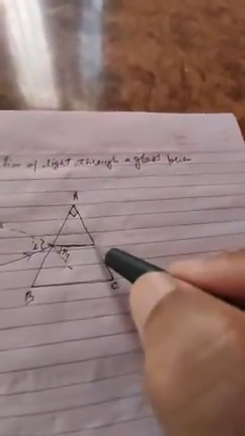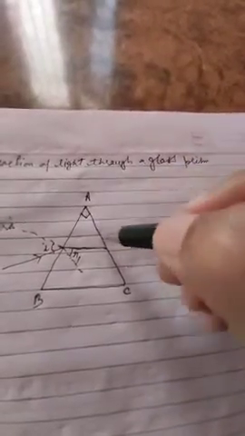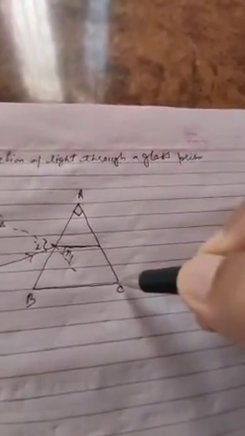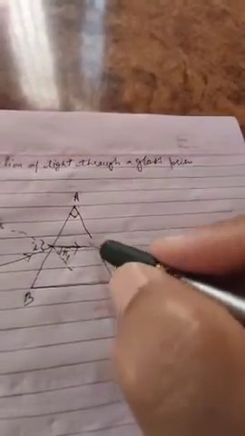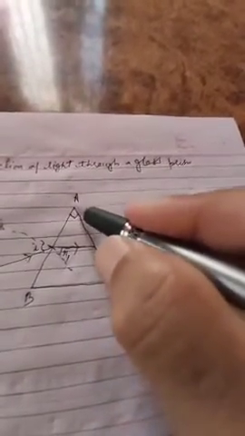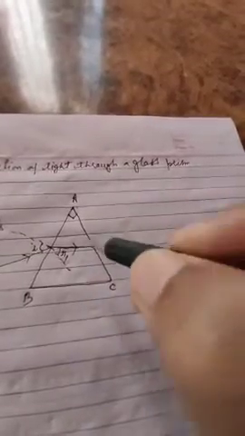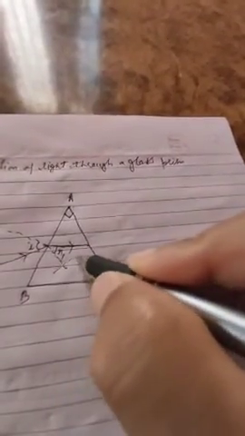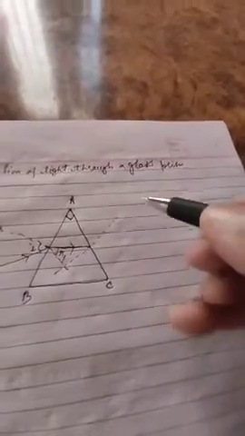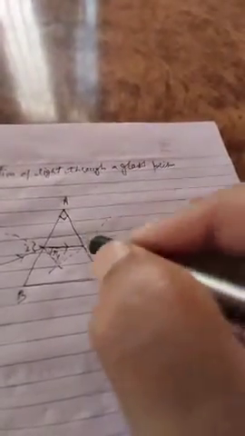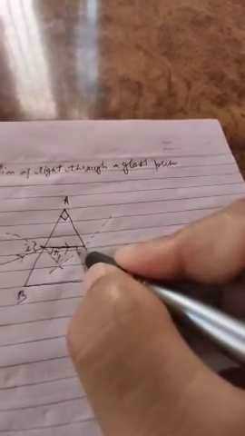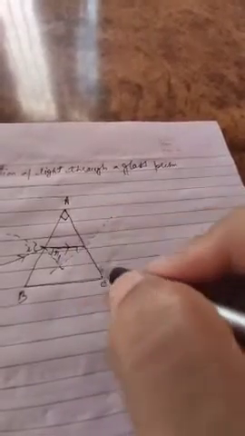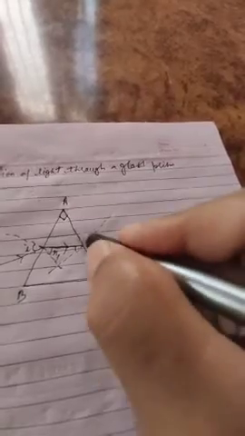Now this ray will strike another refracting surface, that is AC. It means this refracted ray is incident on the surface AC. Again it will form a normal. Now this ray forms an angle of incidence for the surface AC.